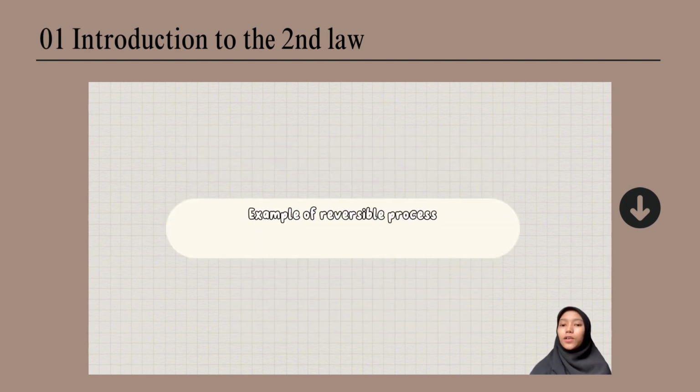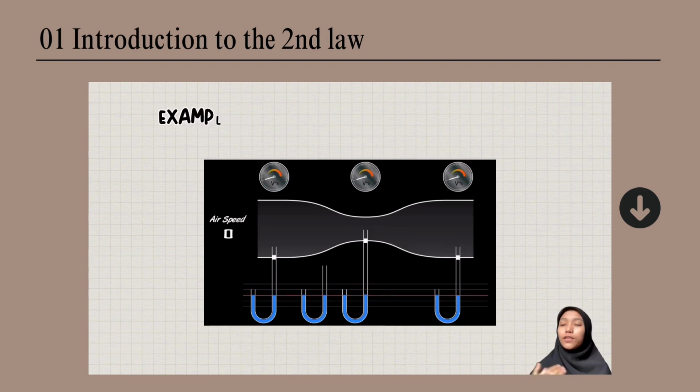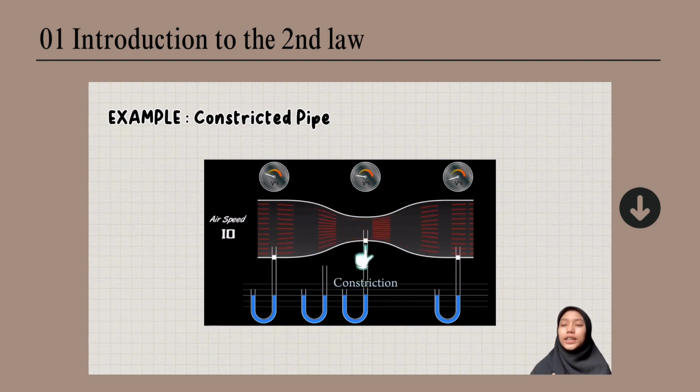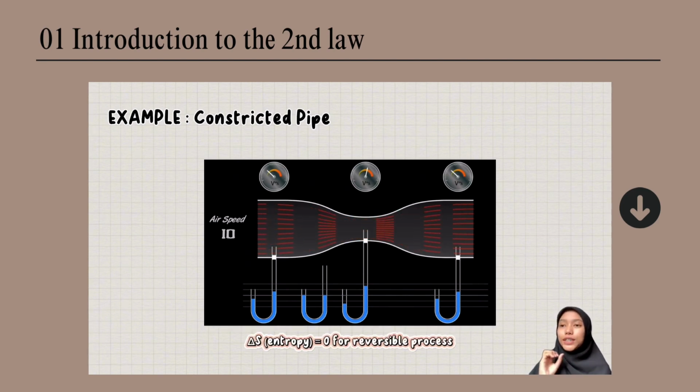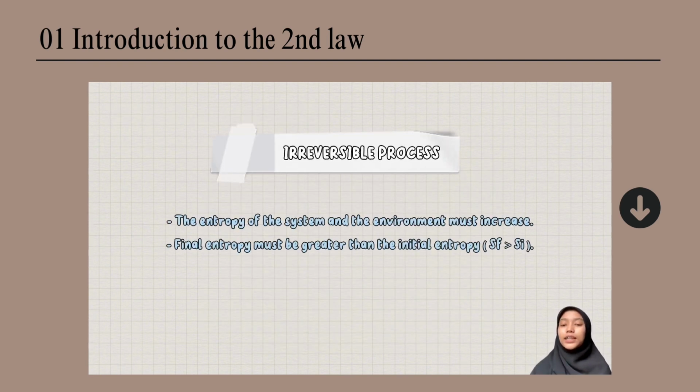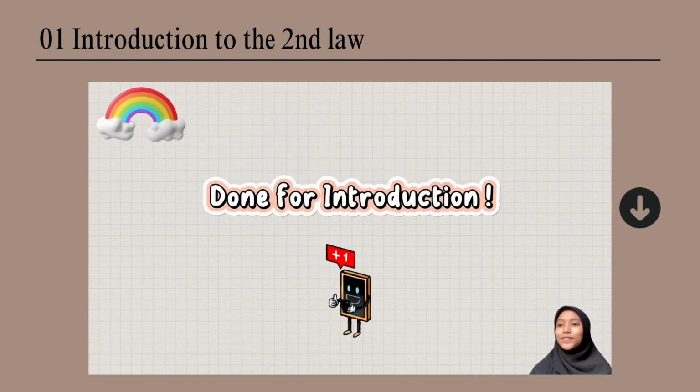An example of a reversible process would be forcing a flow through a constricted pipe, where as the flow moves through the constriction, the pressure, the temperature and also the velocity will change, but the variables will return to their original value downstream of the constriction. So the state of the gas will return to its original condition and the change of entropy of the system will be zero. If the physical process is irreversible, the entropy of the system and the environment must increase and the final entropy will be greater than the initial entropy. So that is the introduction to the second law of thermodynamics.